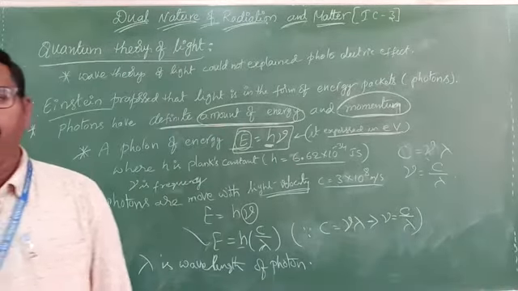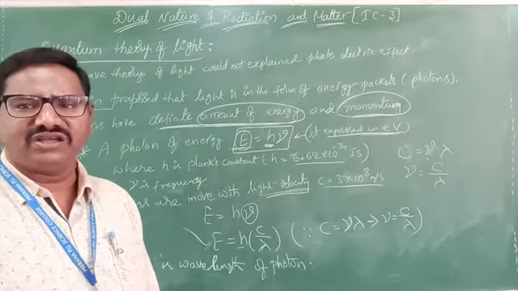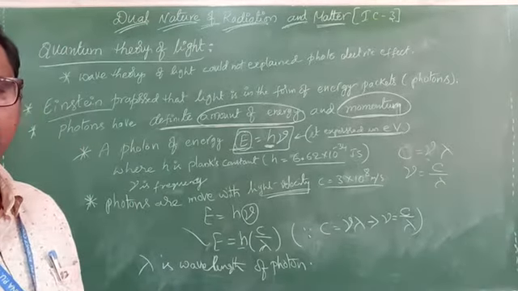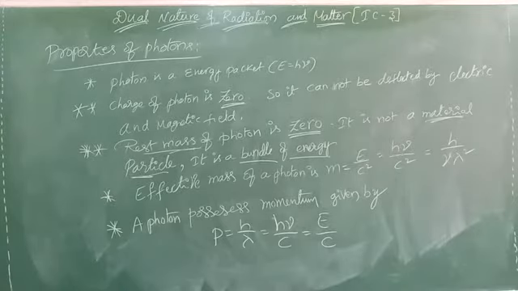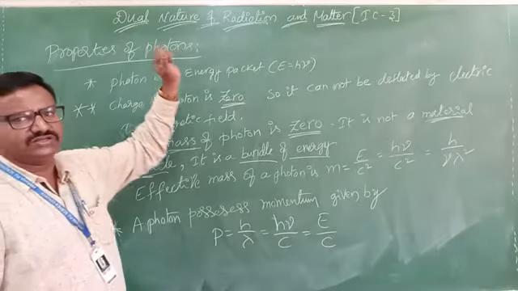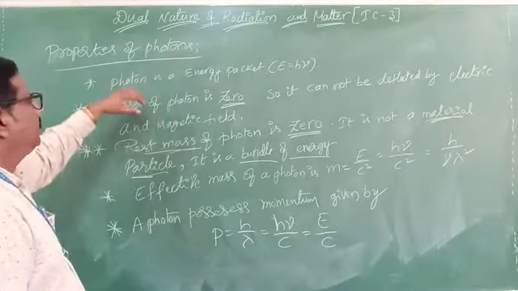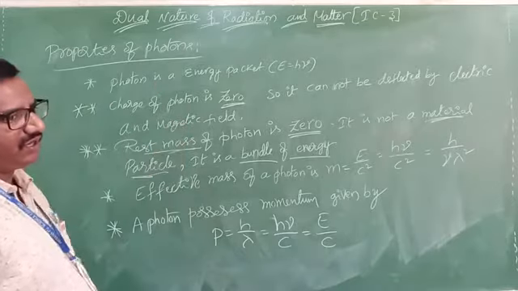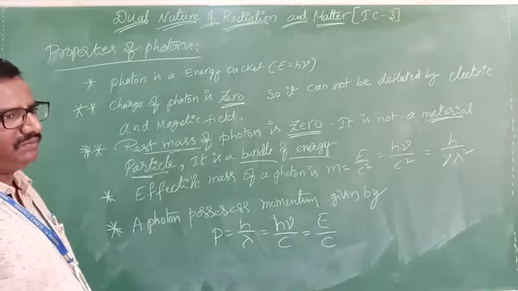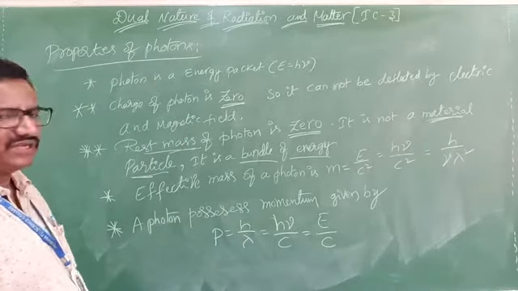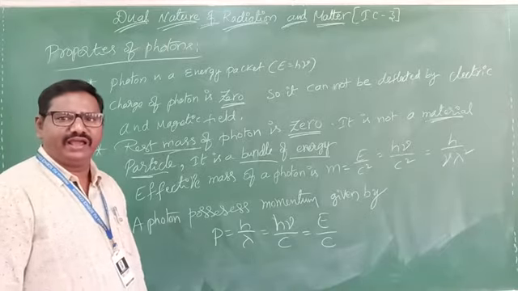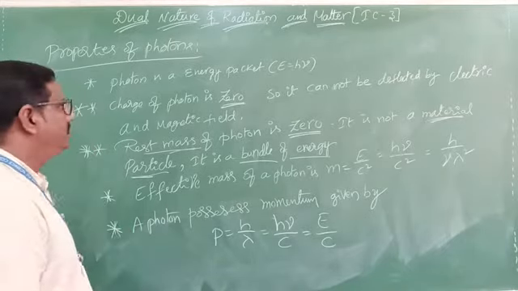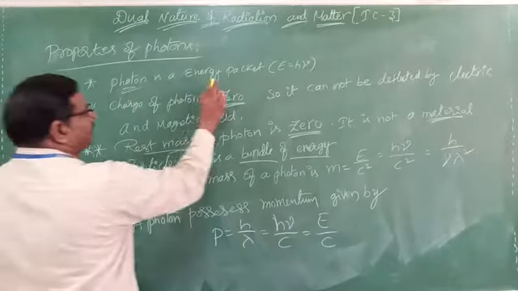Now, what are the properties of photons? This is most important for PU as well as competitive exams. It carries 3 marks in PU level, and in competitive exams each and every point can be a KCET question. A photon is an energy packet.